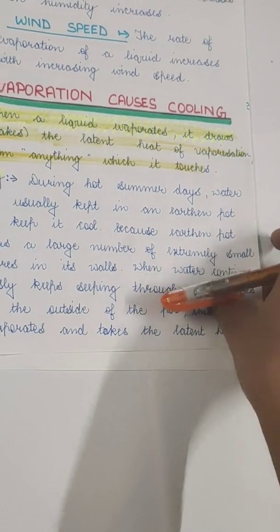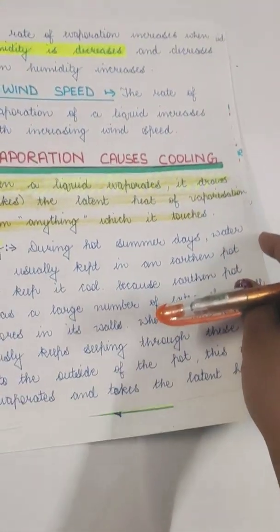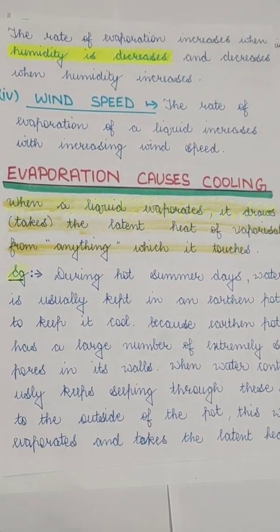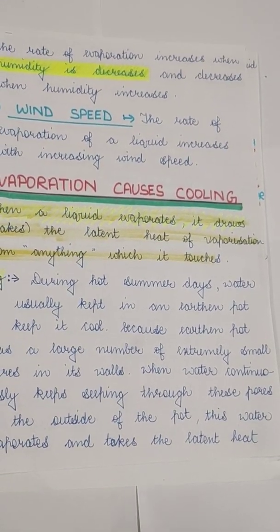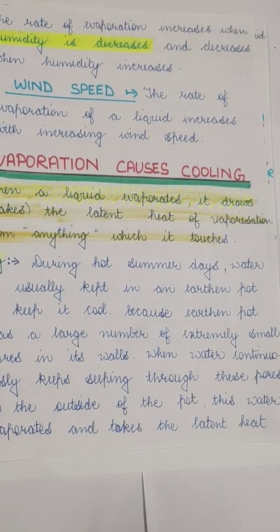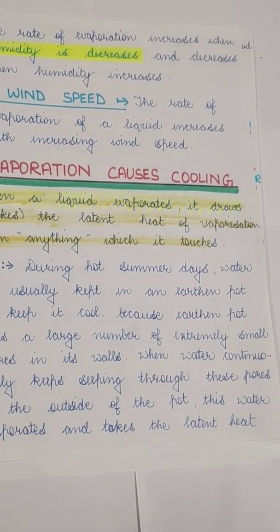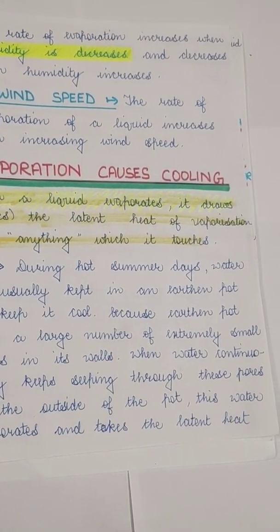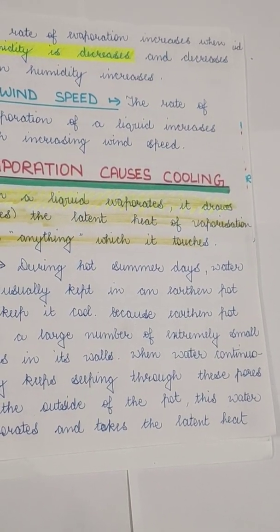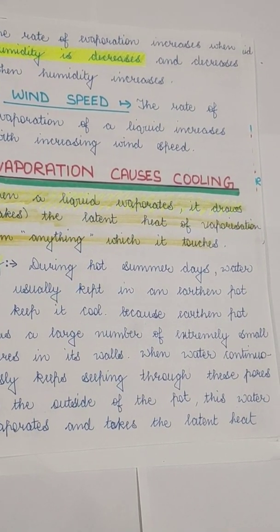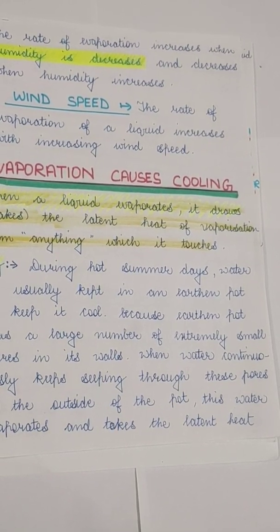Now, why does humidity decrease the evaporation? Evaporation needs a latent heat of vaporization. Now, how is this given? Some gas particles already have a high kinetic energy, and this energy helps the particles of the liquid to move freely from one place to another.